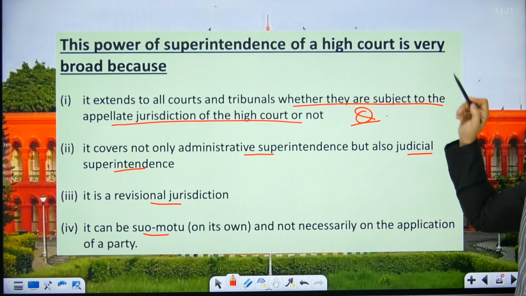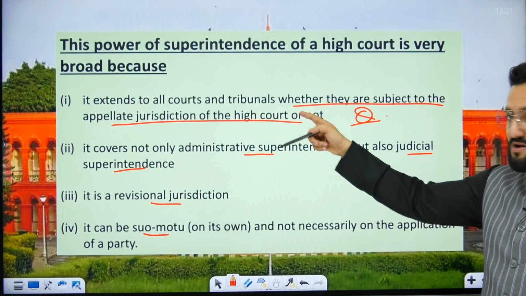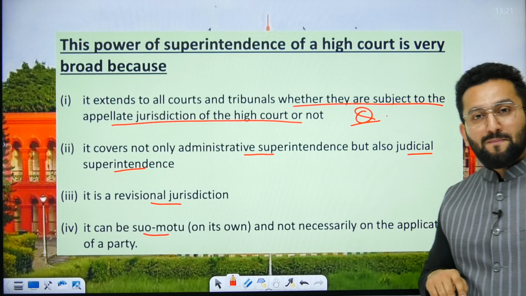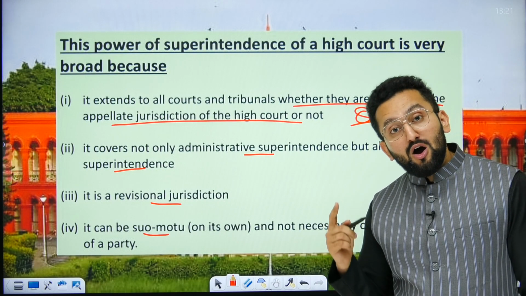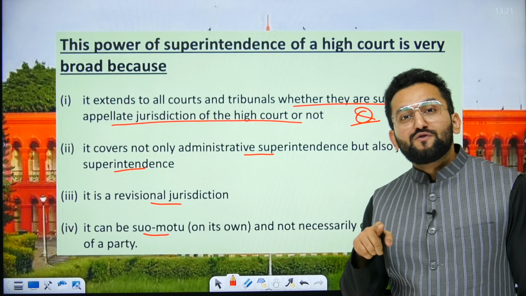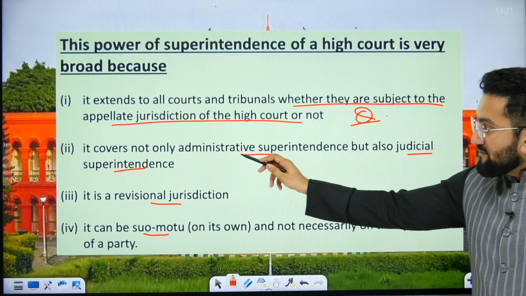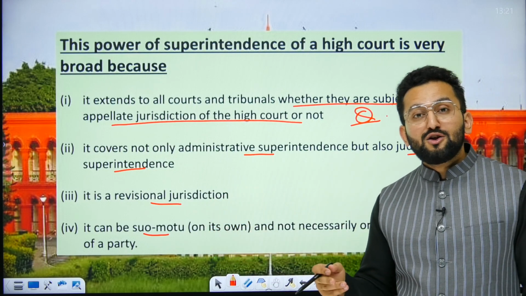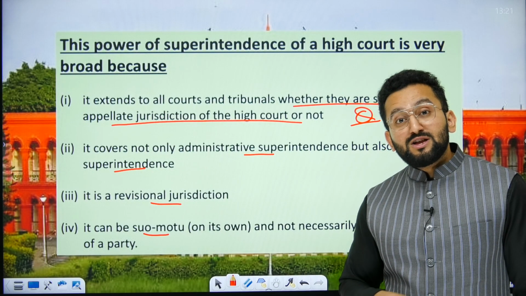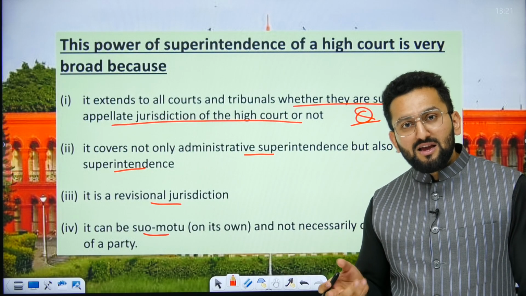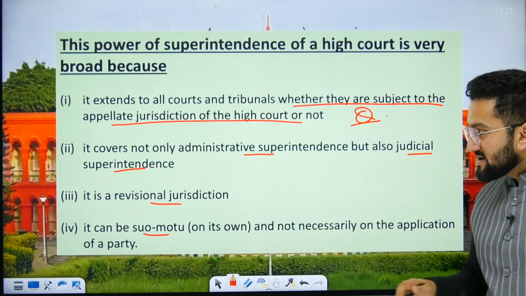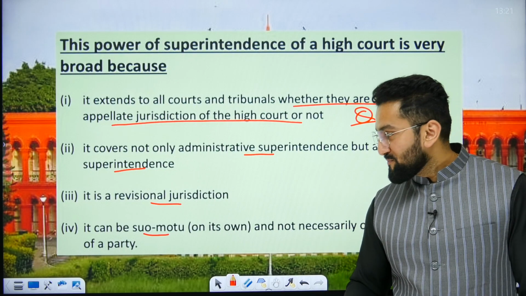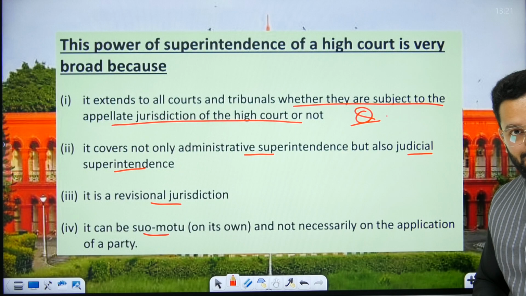The power of superintendence of High Court extends to all courts and tribunals, whether they are subject to the appellate jurisdiction of High Court or not. This question can be asked. It means supervisory jurisdiction is applicable on all tribunals in the territorial jurisdiction of that High Court. Okay. It covers not only administrative superintendence but also judicial, means the kind of decisions you are taking, the speed with which you are actually taking up the cases. So the judicial part is also going to be considered here. Revisional jurisdiction means judgment can be revised, right? It can also take suo motu action, means on its own.